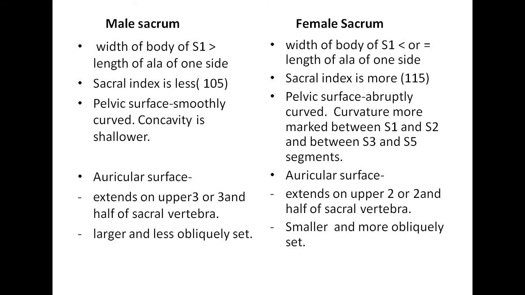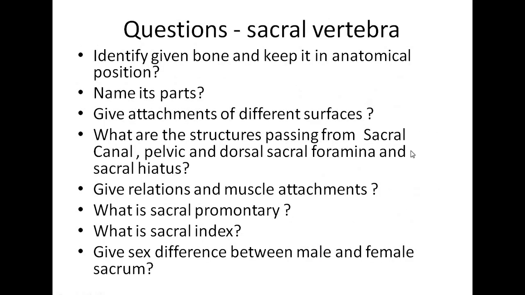Auricular surface in male sacrum extends on upper 3 or 3.5 sacral vertebrae, while in female it extends on upper 2 or 2.5 sacral vertebrae. It is larger and less obliquely set in males, while the auricular surface in females is smaller and more obliquely set.